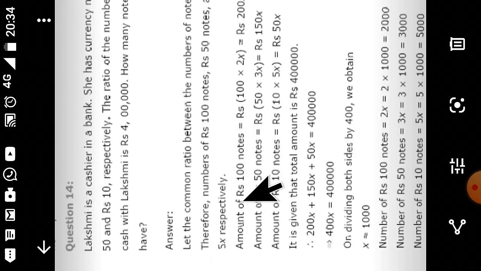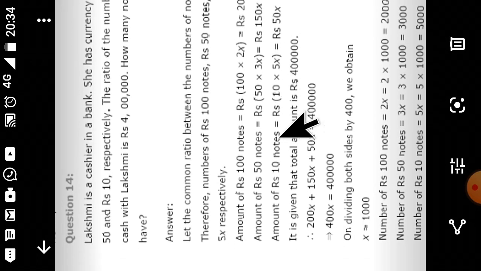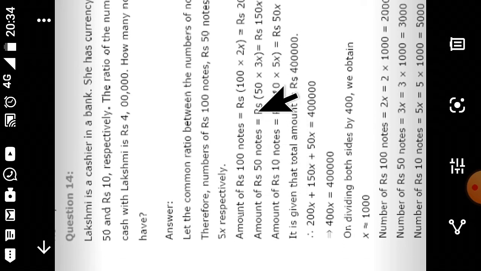Now amount of 100 rupees notes will be 100 into 2x, so rupees 200x. Amount of 50 rupees notes will be 50 into 3x, so 150x. Amount of 10 rupees notes will be 10 into 5x, so 50x. Now it is given the total rupees is 4 lakhs. So 200x plus 150x plus 50x is equal to 4 lakhs. When we add these, 200, 150 and 50 will be 400x. 400x is equal to 4 lakhs. Now dividing both the sides by 400, so x is equal to 1000.